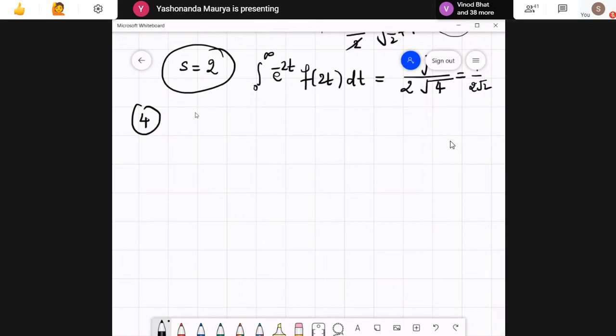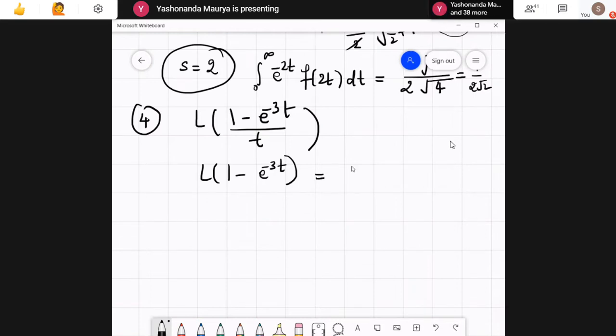Fourth one, we had Laplace of 1 minus e raised to minus 3t divided by t. Okay, so now this expression, Laplace of 1 minus e raised to minus 3t, is nothing but 1 by s minus 1 upon s plus 3.